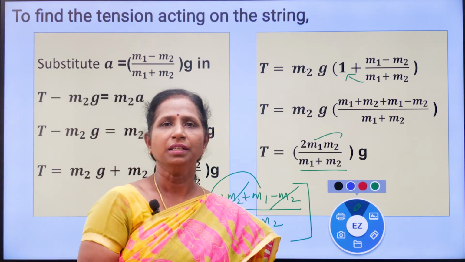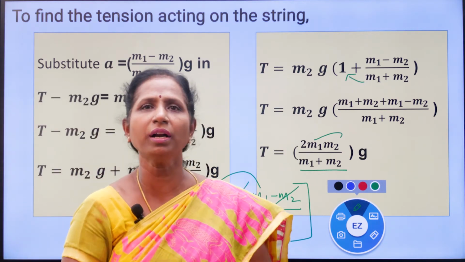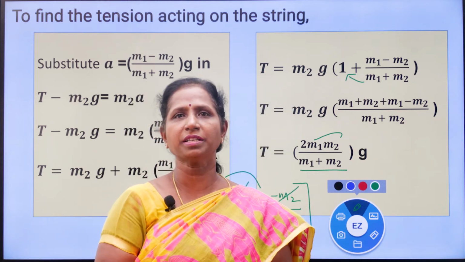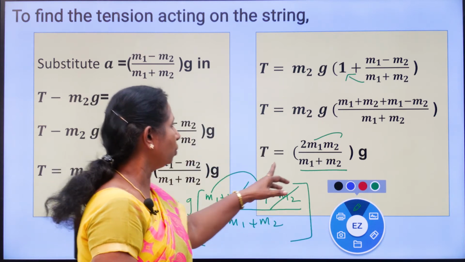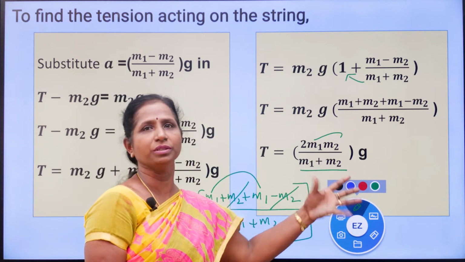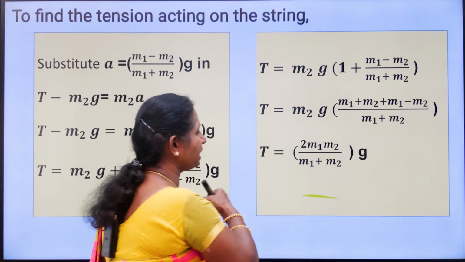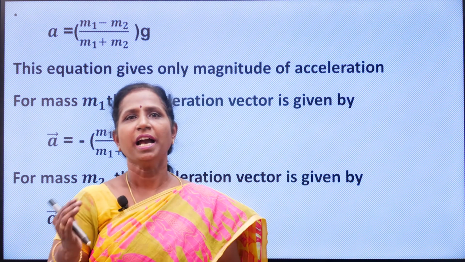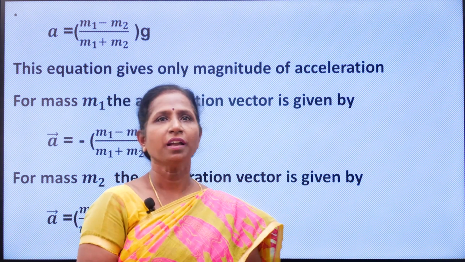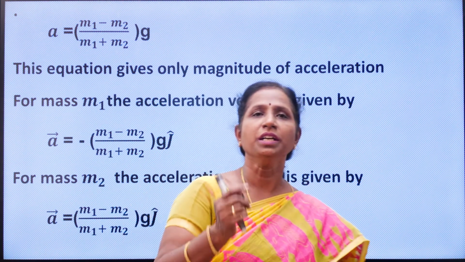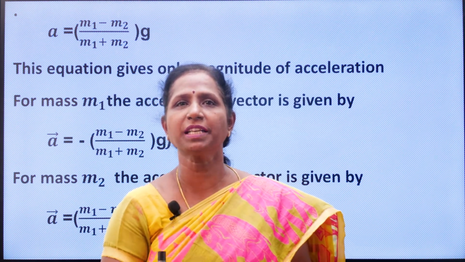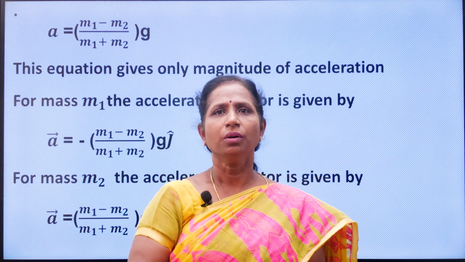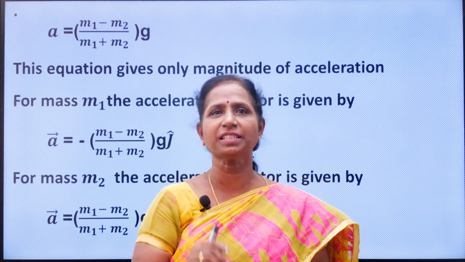Acceleration we have calculated, and that acceleration is substituted in any one of the tension equations, the first equation or the second equation, and we calculate tension. So, tension is 2m1m2 by (m1 plus m2) into g. That is all. So, we have calculated the expression for tension. We know the acceleration expression and we know the tension expression. This equation, a equals (m1 minus m2) by (m1 plus m2) into g, is the magnitude of acceleration. This is not in vector form.